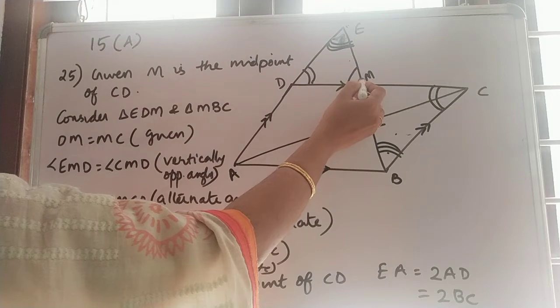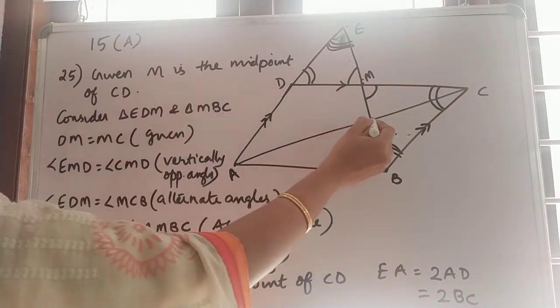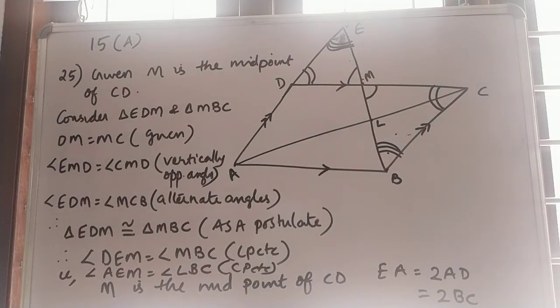Look at MBC. Instead of MBC we can write it as LBC, since B is the angle. Either we can write DEM or AEM, and instead of MBC we can write LBC. The reason is CPCTC, corresponding parts of congruent triangles are congruent.